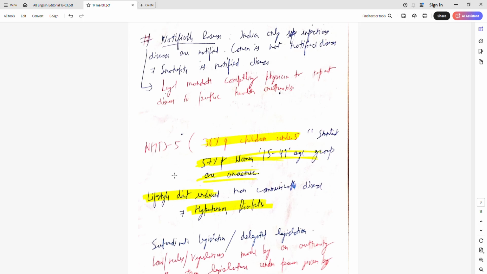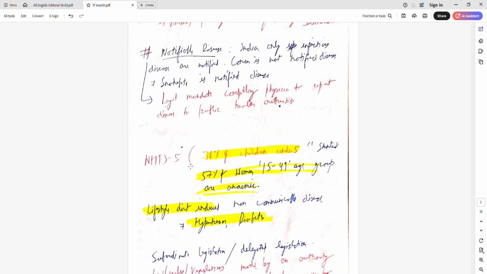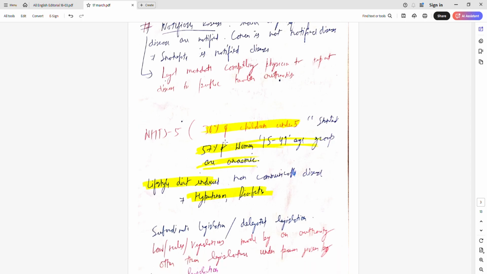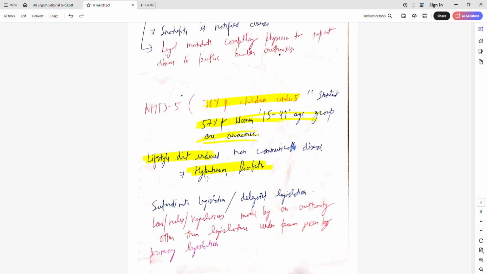So again, the National Family Health Survey 5 gave 36% of children under 5 are stunted, 57% of women in the age group are anemic. This data is important. 36% of children, 57% women. So we have said that non-communicable disease, this is a very good word. It's not only lifestyle-induced non-communicable disease, but also diet. So lifestyle and diet-induced non-communicable disease. It includes both lifestyle and diet.